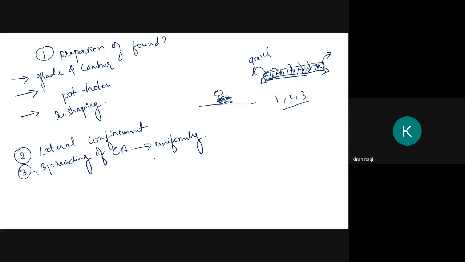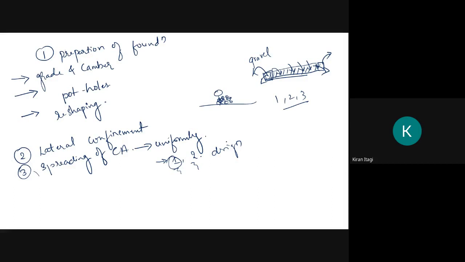The aggregates can be laid in either single layer or double layer, depending upon the design. Usually in practice they go for single layer, because double layering will cost more, so the contractors go for single layers.